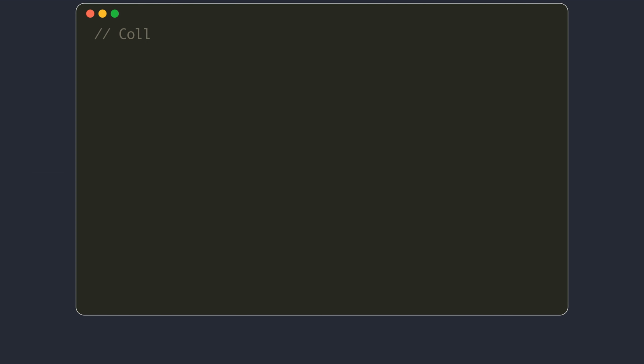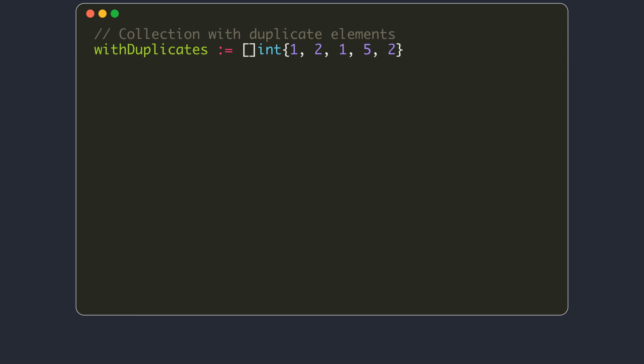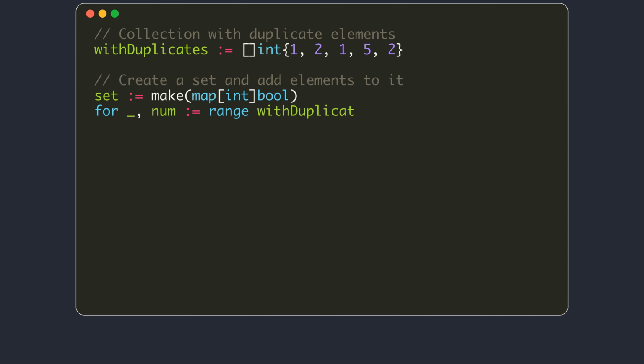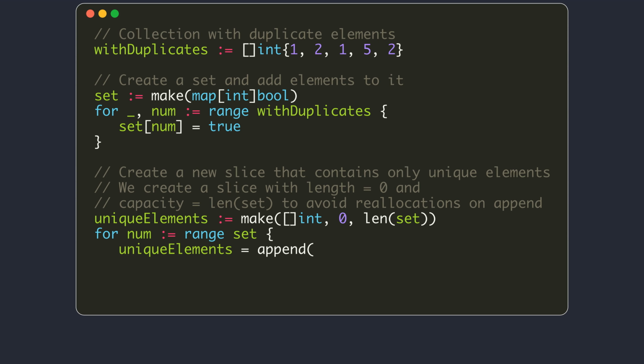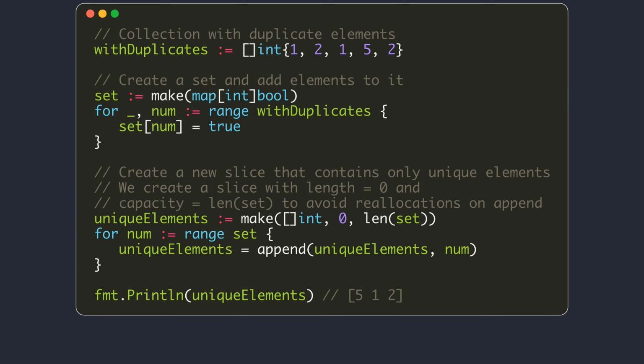A set is an unordered collection with no duplicate elements. One use of a set data type is to get the unique elements in a slice. The Go standard library does not provide a set data type. We can use the map as a set since the keys of the map will be unique. The data type for the value of the map can be anything when we use it as a set. Here we used a Boolean data type. A bool data type takes 1 byte of memory.